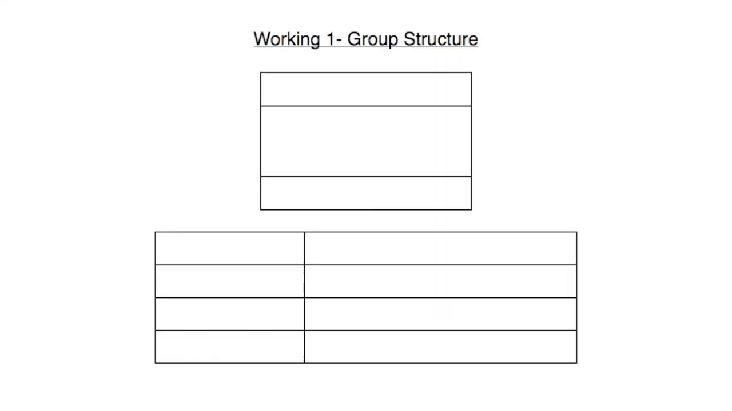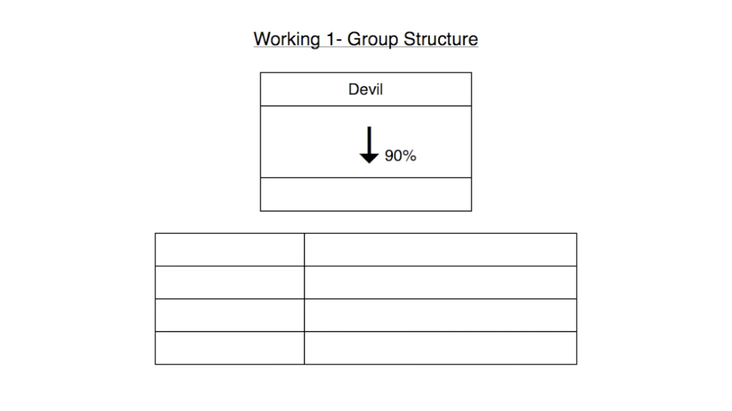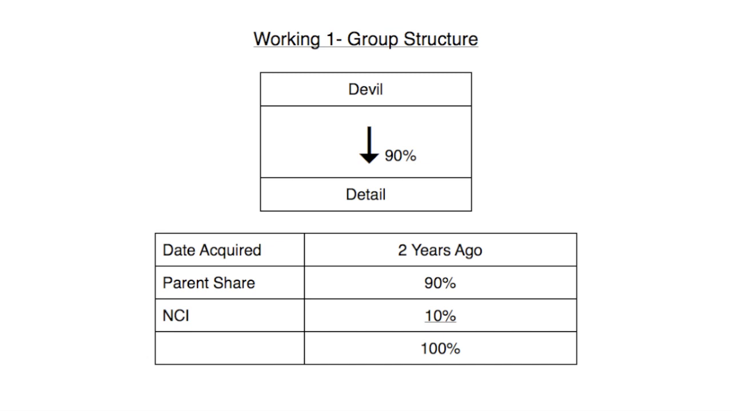For illustration 11, we again need to start with our working 1, our group structure. So this time we have Devil buying Detail. They're buying 90%. So Devil is the parent, Detail is the subsidiary. The date they acquired them was 2 years ago. 2 years ago becomes important when you start to think about the depreciation on your fair value adjustment. So the parent's share is 90%. That leaves the non-controlling interest share at 10%. Again, add them up just to make sure you didn't make any silly mistakes at the start.